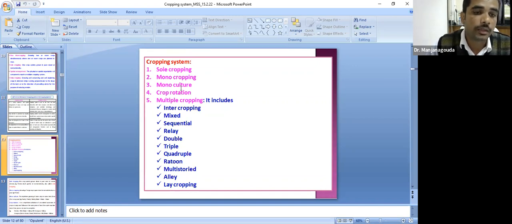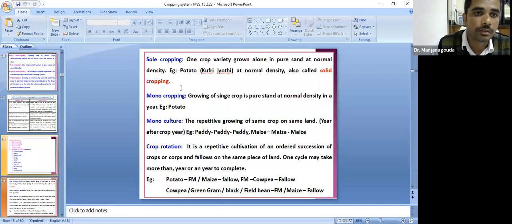Alley cropping is an agroforestry system in which the food crops are grown in alleys formed by the hedgerows of trees or shrubs. These cropping systems are very, very important. They will be very much important for your multiple choice questions. They will frame the questions with these cropping systems.